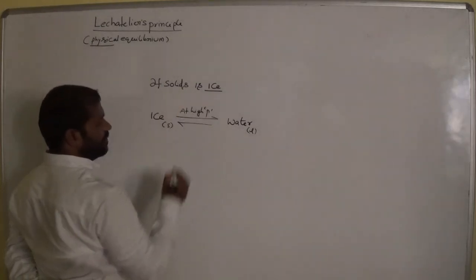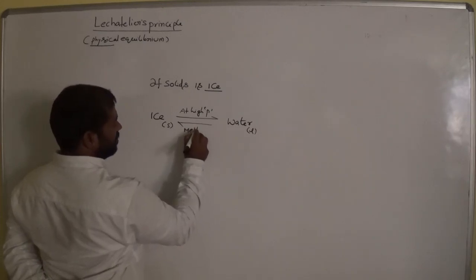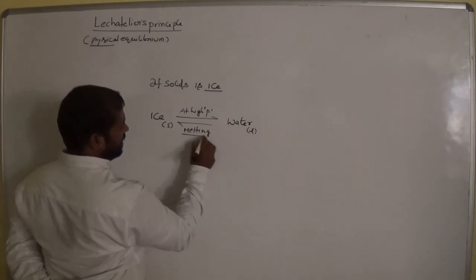At high pressure we applied, and this phenomenon is melting or not? Melting clearly.